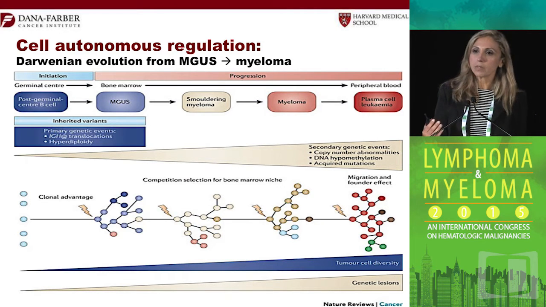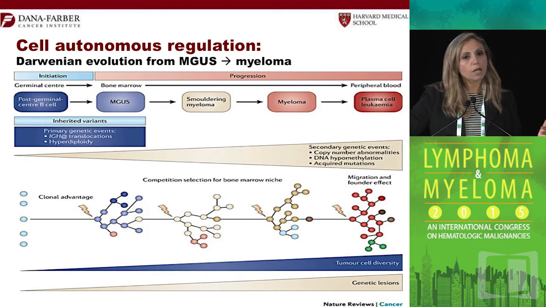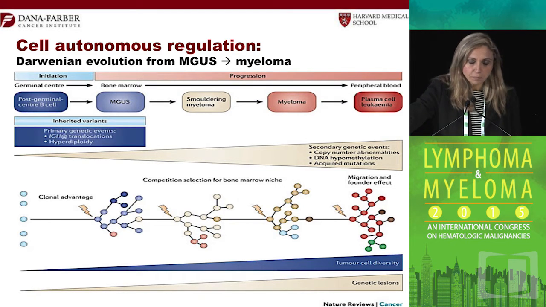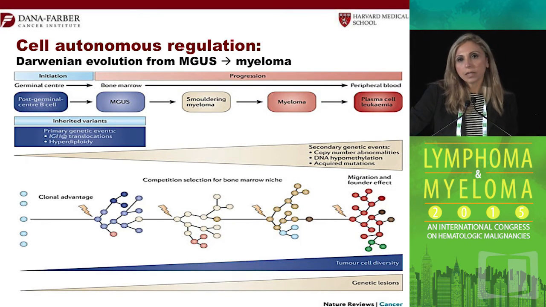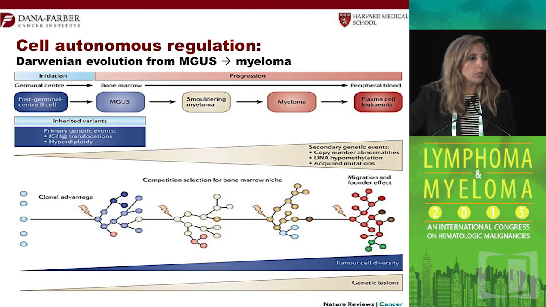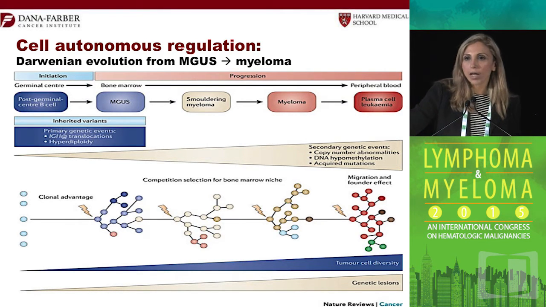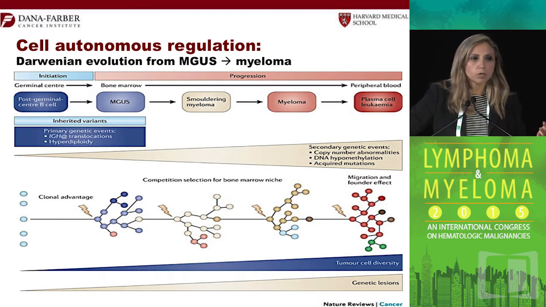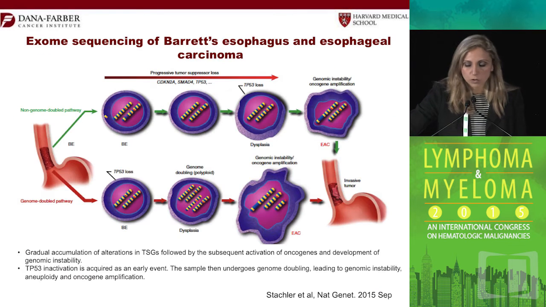And if you think about what has been done so far for clonal evolution, it's been done for active symptomatic disease, whether it's Waldenström or myeloma. And we've not really looked at the early stages of MGUS and smoldering. Now, there are very few samples that have been sequenced in MGUS and smoldering. And interestingly, those cases actually had all of the mutations that we think of in multiple myeloma. In fact, gene expression profiling has been done previously in MGUS and smoldering cases, and the cells looked exactly like the ones that you see in myeloma, which makes you think about, well, if the changes are already happening in MGUS, why are those patients not progressing on to develop myeloma or Waldenström?